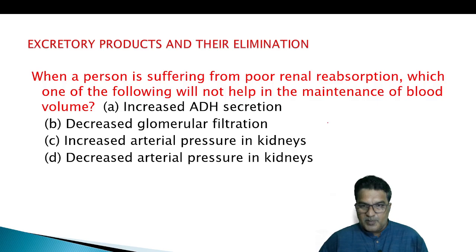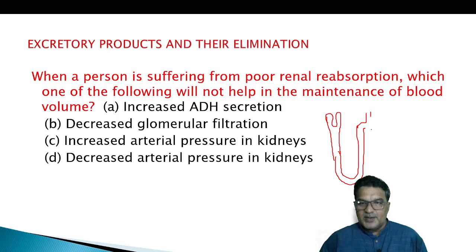So what is the problem of the person? He is not able to absorb well. When the filtration fluid goes much faster, he can't absorb.